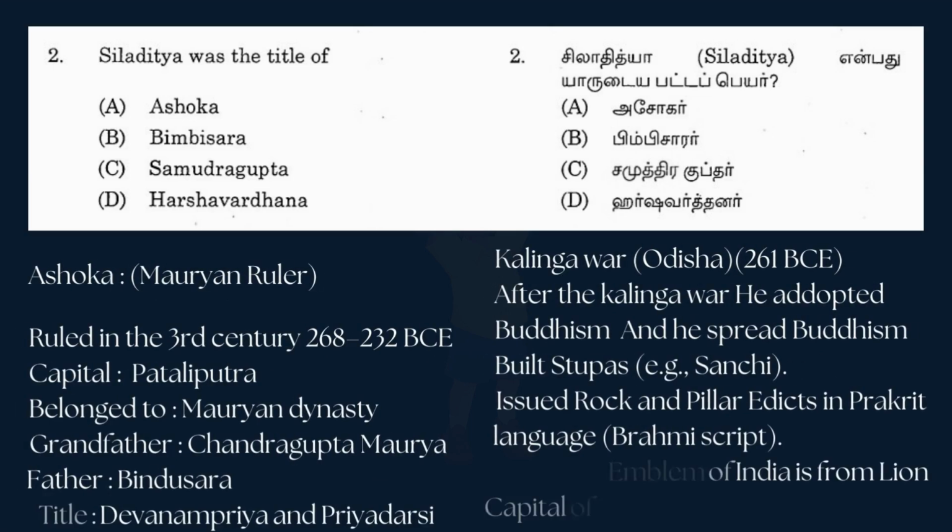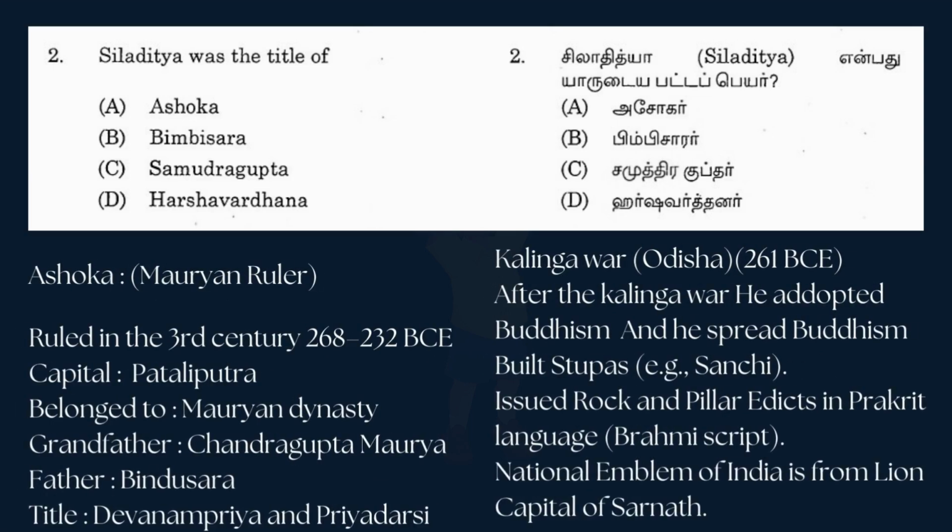Ashoka, he is a Mauryan ruler. He ruled in the 3rd century, 268 to 232 BCE. His capital, Pataliputra. He belonged to Mauryan dynasty. His grandfather, Chandragupta Maurya, and his father, Bindusara, and the titles of Ashoka were Devanampriya and Priyadasi. He participated in the Kalinga War in 261 BCE, now the place called Odisha.